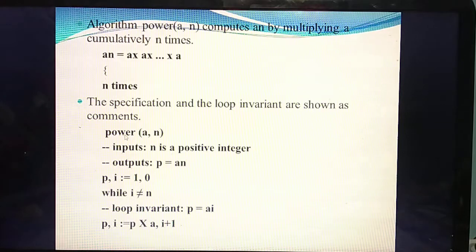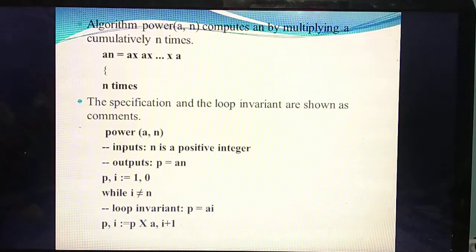Next, you are going to write a specification algorithm, a specification algorithm using loop invariant. What's the format for writing a specification algorithm? First you should name the algorithm. Then you should mention the inputs as well as outputs. Then the property of the input-output relation. Understand? Next, you are going to write a loop invariant using this specification algorithm. So what's the name of the algorithm? Power. What are the inputs you are given? a comma n.